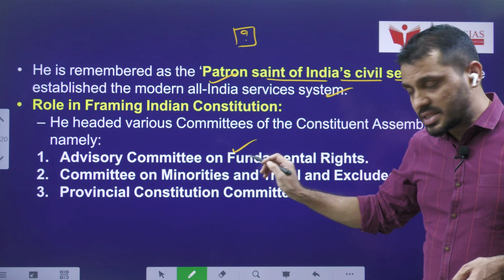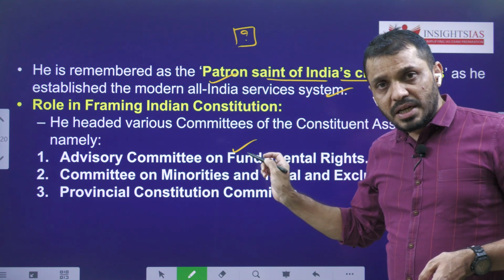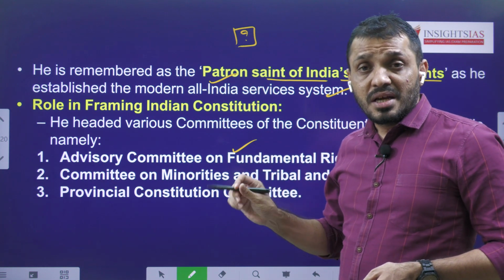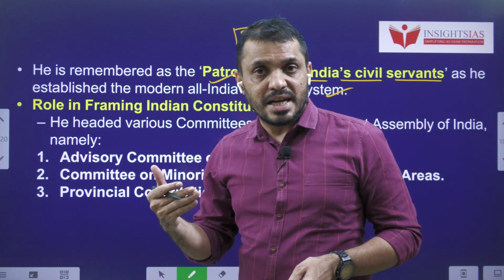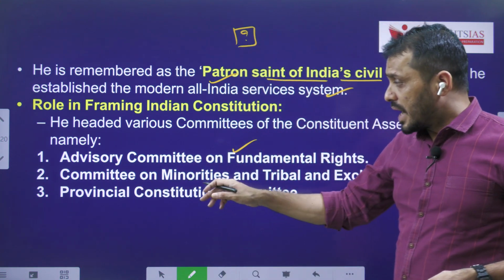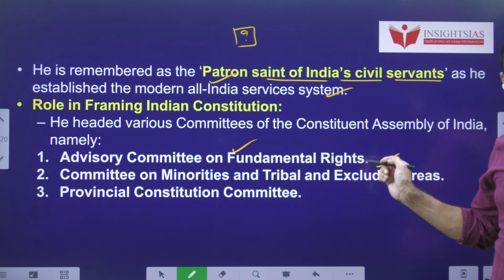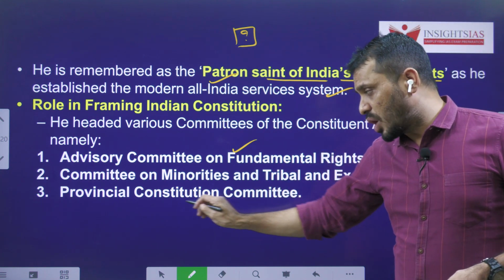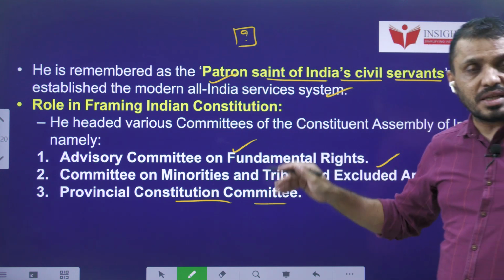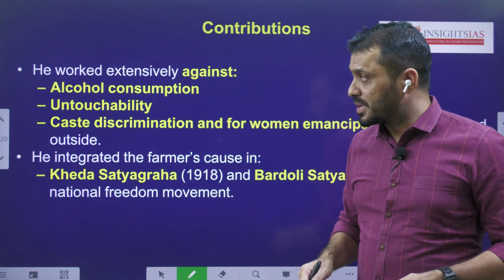Of course, this Advisory Committee on Fundamental Rights also consists of various subcommittees. The Subcommittee on Fundamental Rights was led by J.B. Kripalani. And the Committee on Minorities and Tribal and Excluded Areas, where excluded areas include the Northeast part, and the Provincial Constitution Committee. These are the three committees mainly led by Sardar Vallabhbhai Patel.